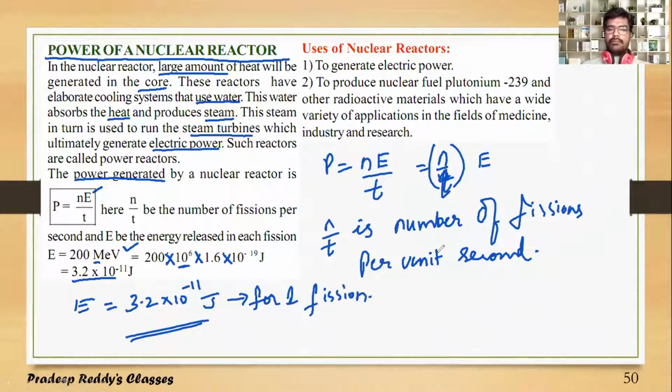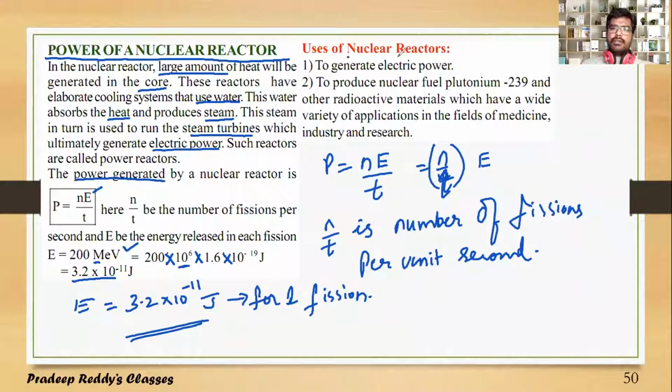And as we know, a very high number of fissions, like 10 power 10, 10 power 8, 10 power 20, take place in 1 second. Therefore, this energy for one fission is this value. As the N value increases, the number of fissions taking place per second increases, the energy released also increases, and therefore power also increases.